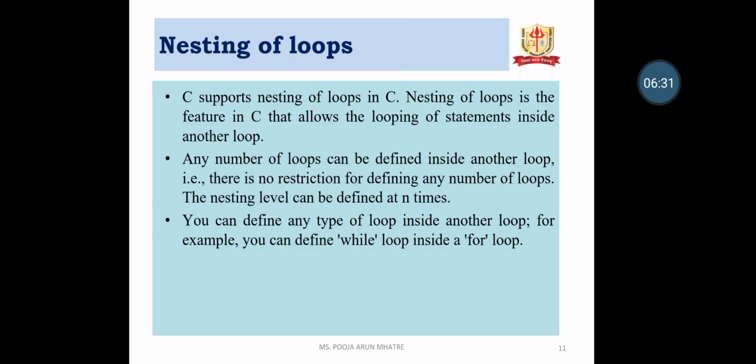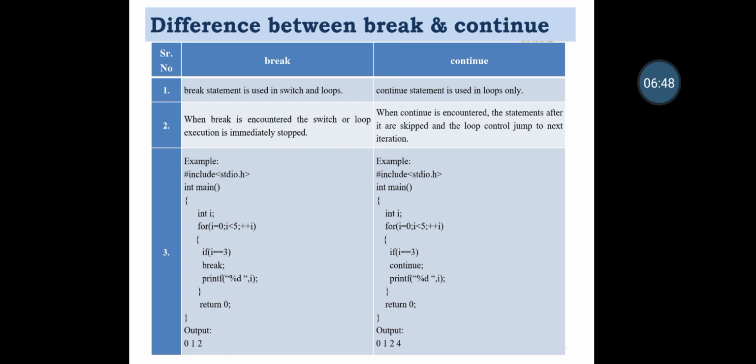Nesting of loops. C supports nesting of loops. Nesting of loops is a feature in C that allows the looping of statements inside another loop. Any number of loops can be defined inside another loop. There is no restriction for defining any loop.